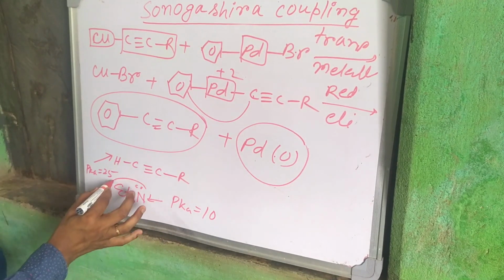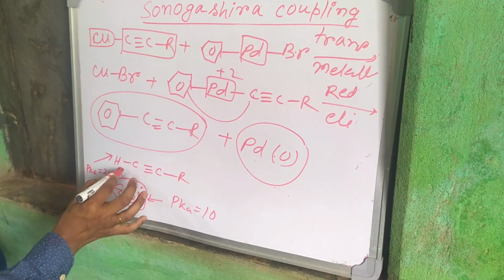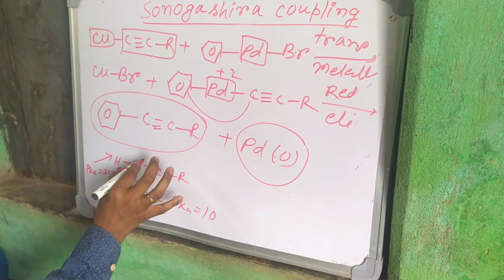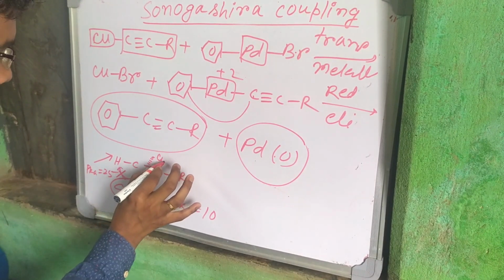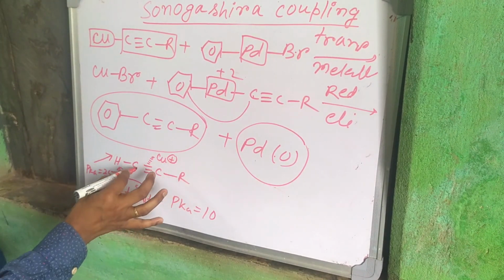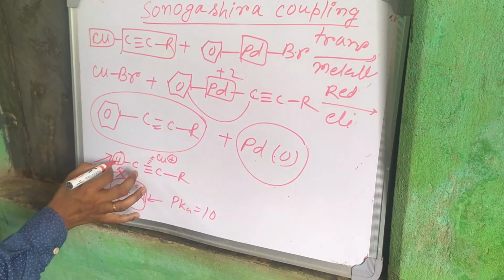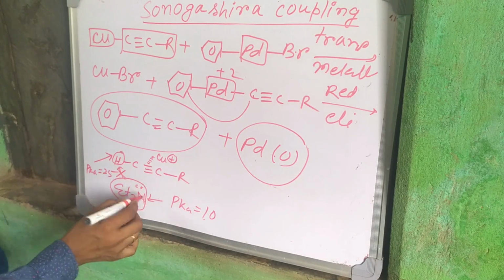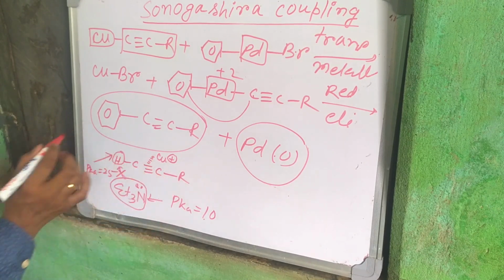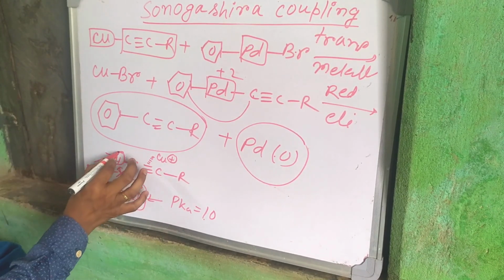So this mild base cannot capture the H plus. But if we use the co-catalyst copper plus, the acidity of this hydrogen increases. So now the pKa decreases even below 10. Then this mild base can capture the H plus ion.